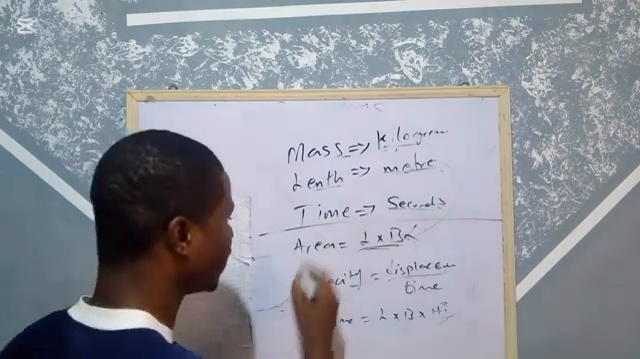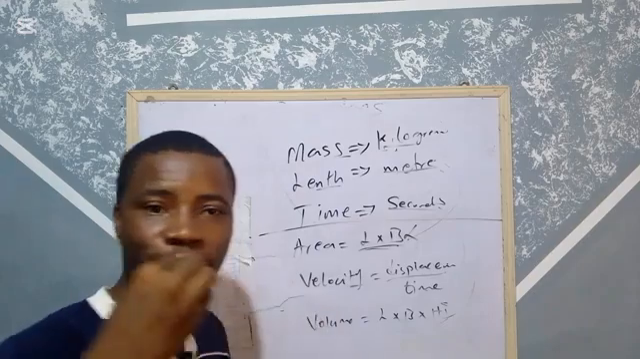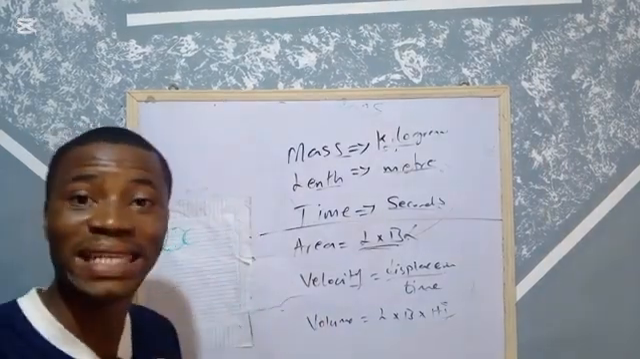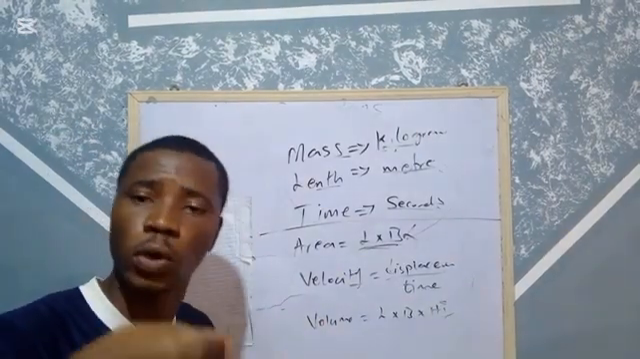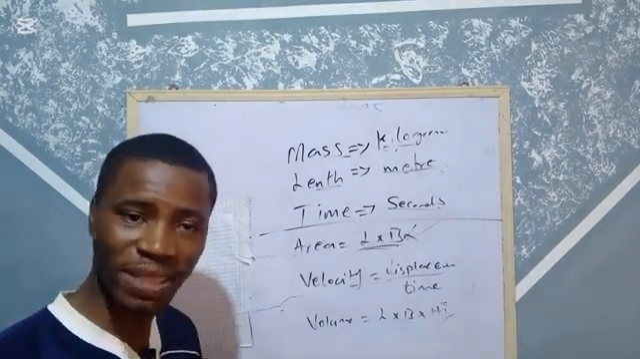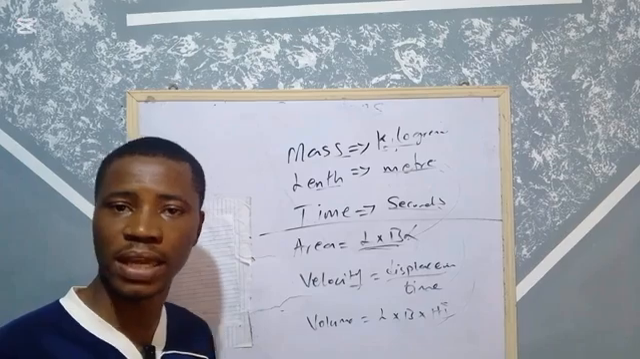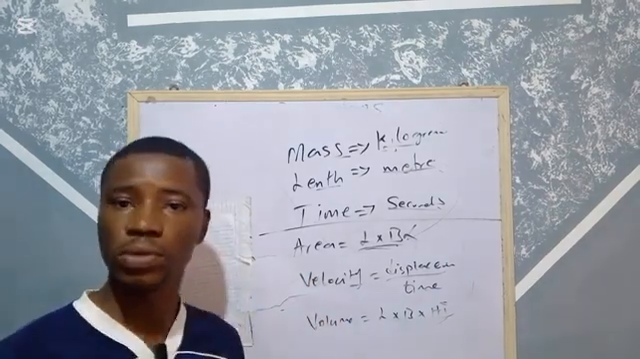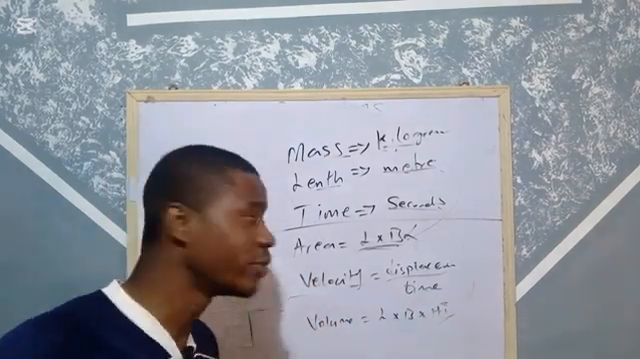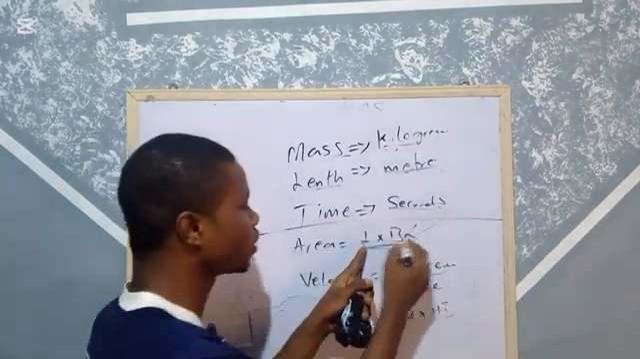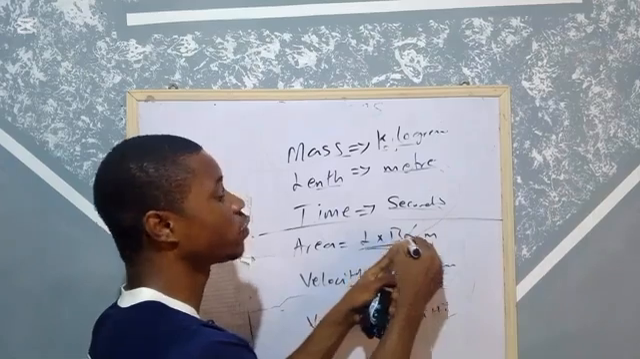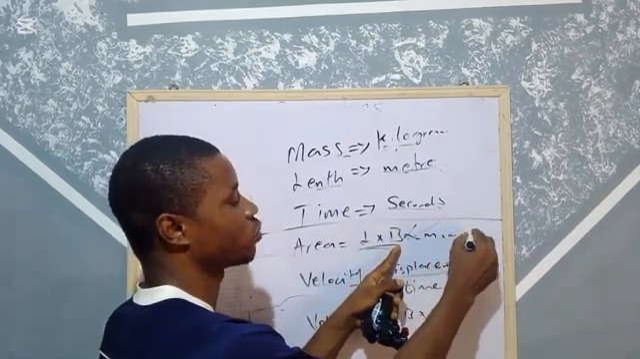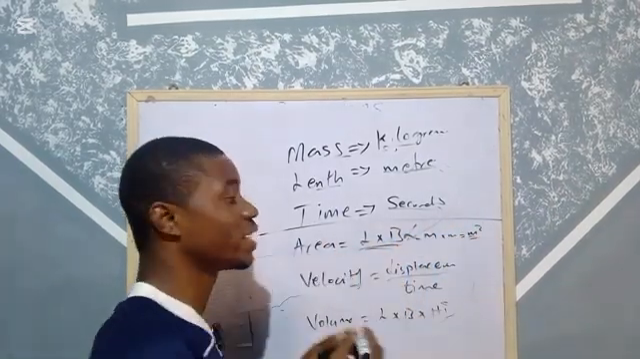Now listen. If you know the formula of any physical quantity or any derived quantity, the unit will also be very simple to get. Some persons, if I ask what is the unit of area, don't know, but you know the formula. From the formula, you can know the unit. If the unit of length is meter, the unit of breadth is also meter. Meter times meter gives you meter square. So the unit of area is meter square.